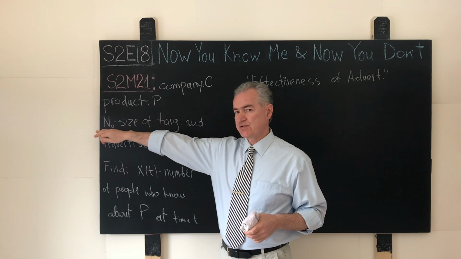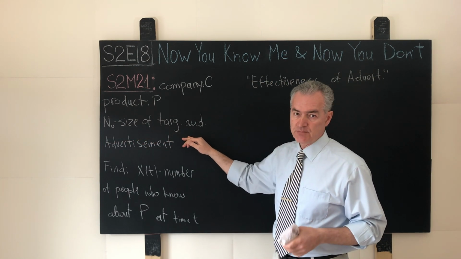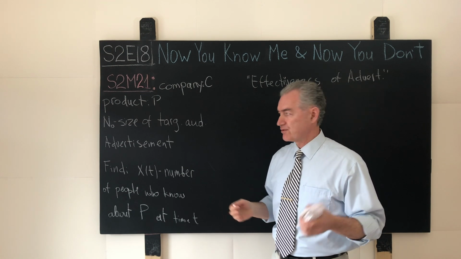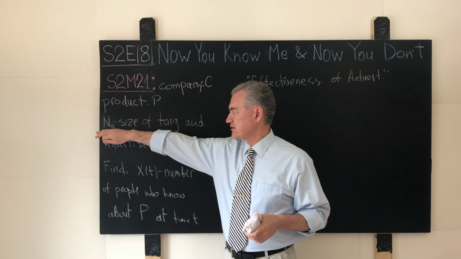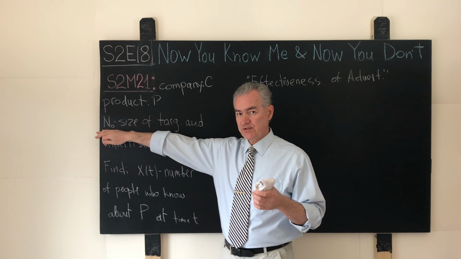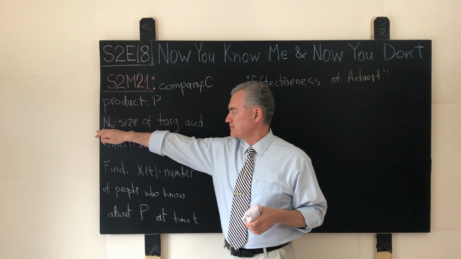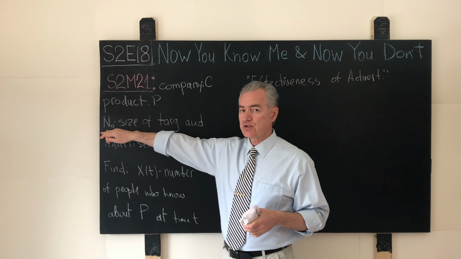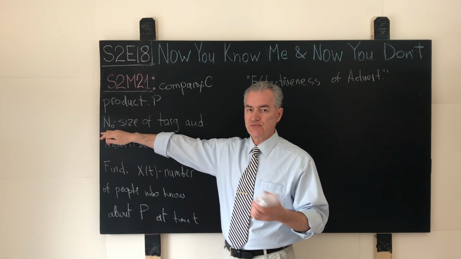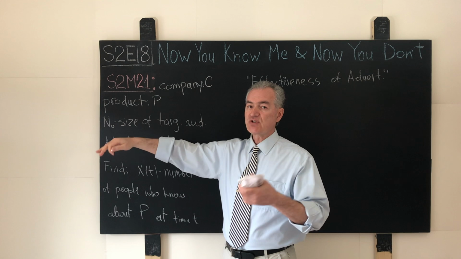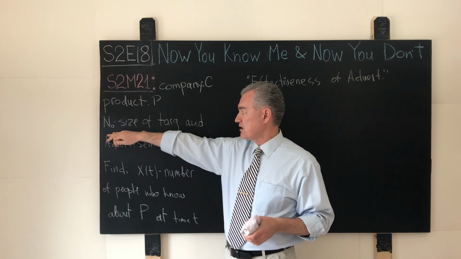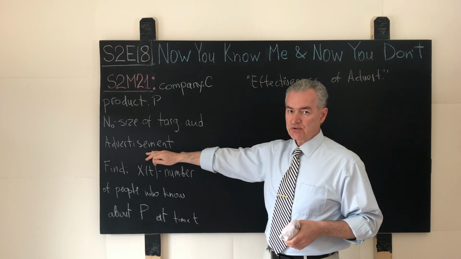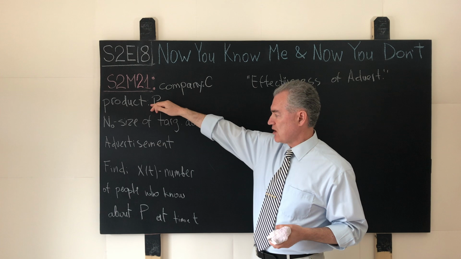And N sub 0 is the size of the target audience measured in people. How many people? 1,000, 2,000, 10 million, one person. Doesn't matter again, but in general that number should actually be, we'll discuss in the next episode why, fairly large. And in order to make the target audience, or the audience that could be receptive to the advertisement of the product, and increase the number of people who are aware of this product, the company C carries out an advertisement campaign in which it advertises the product P.